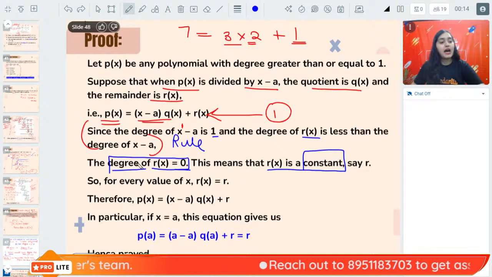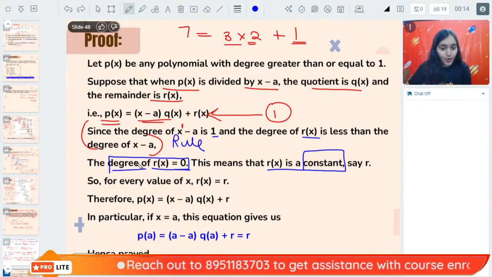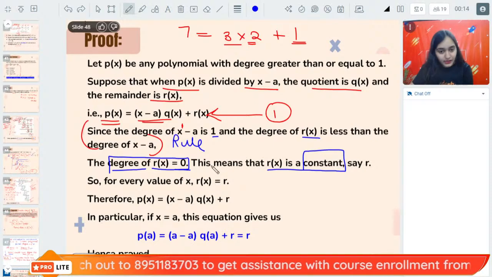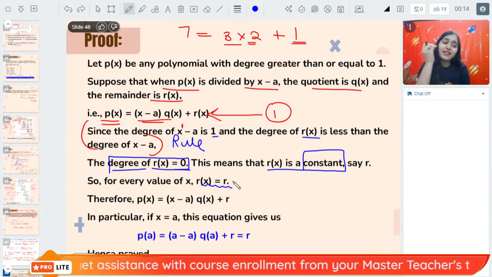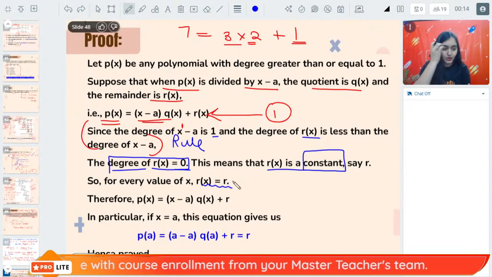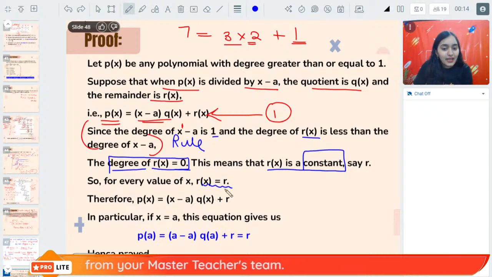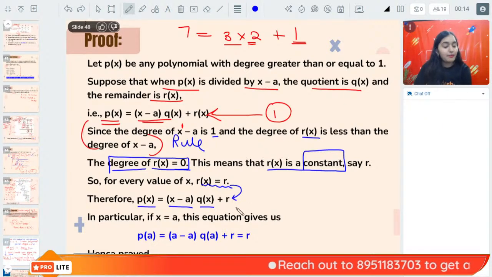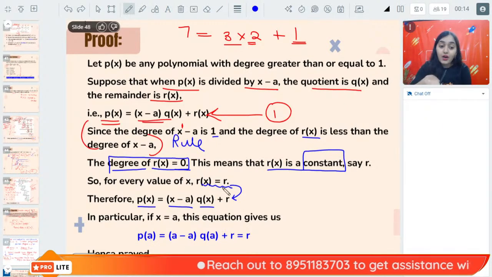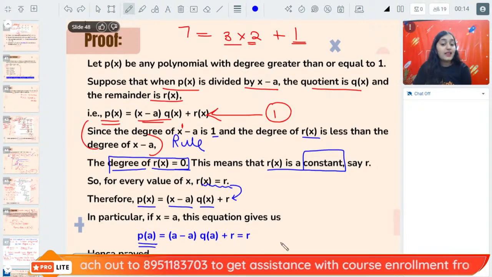Okay, so Rx is a constant polynomial, hence proved. Now, coming to the next point. Since Rx is a constant polynomial, we can write Rx as R. It is not tough. I will summarize now, then it will be very easy for you. So, once again, putting this value in equation number 1, Px will be x minus a into Qx plus R. Right. Now, we have to prove that PA is the remainder.